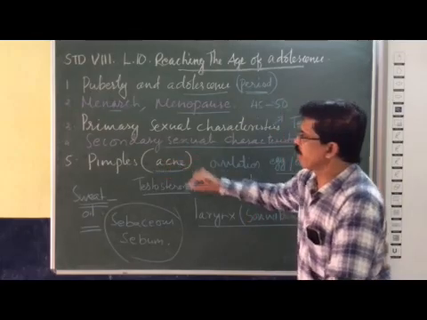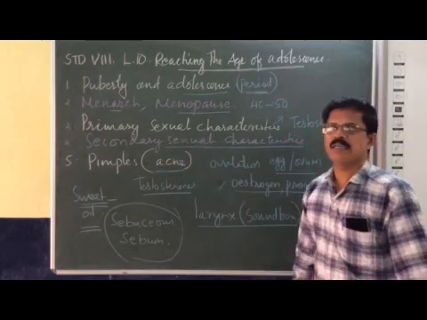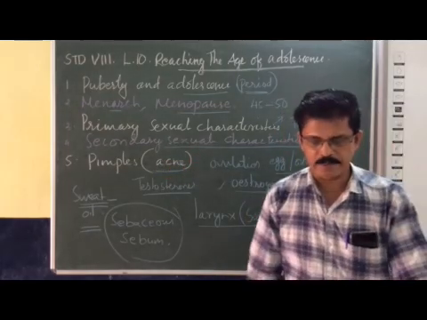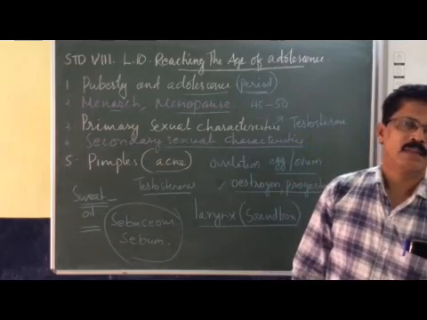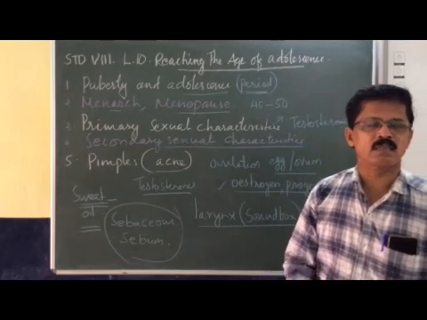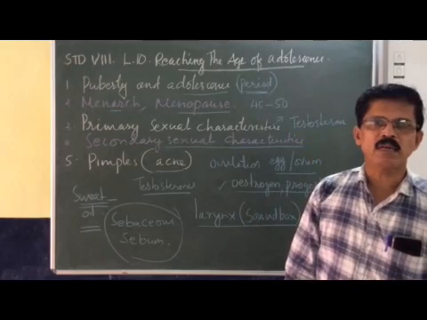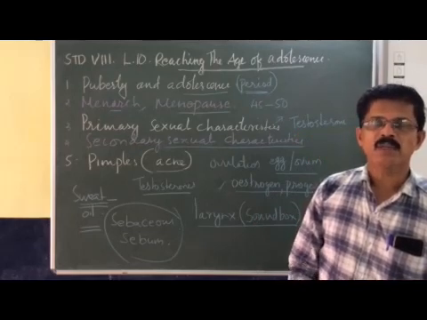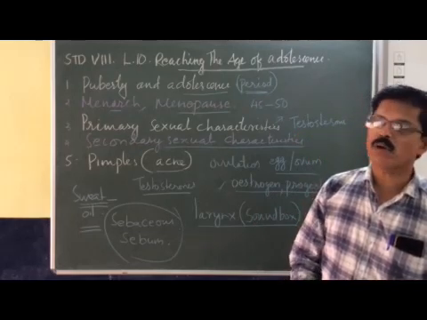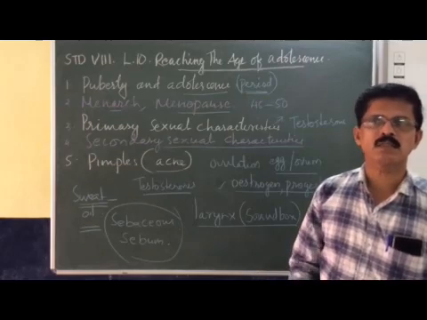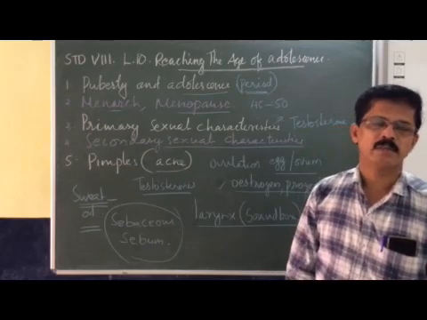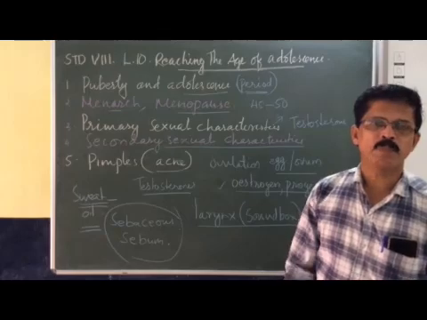Pimples or acne is the condition where bacterial infection occurs in the sebaceous glands. In order to prevent pimples or acne, you can wash your face with fresh water on a regular basis, at least 3 or 4 times daily. Then the pimples will be removed.